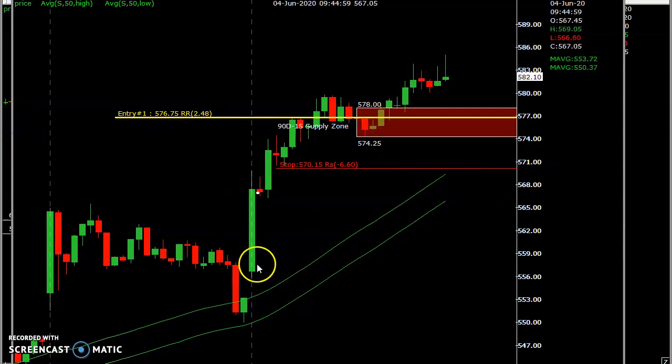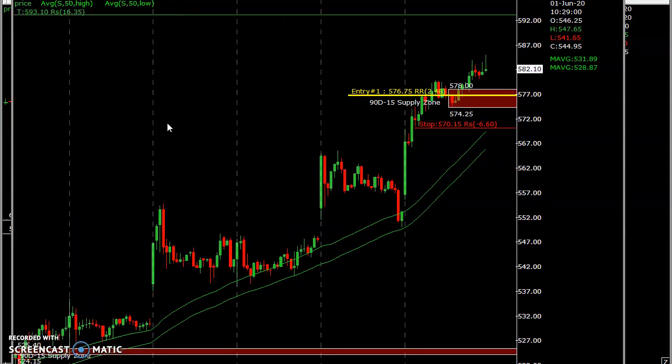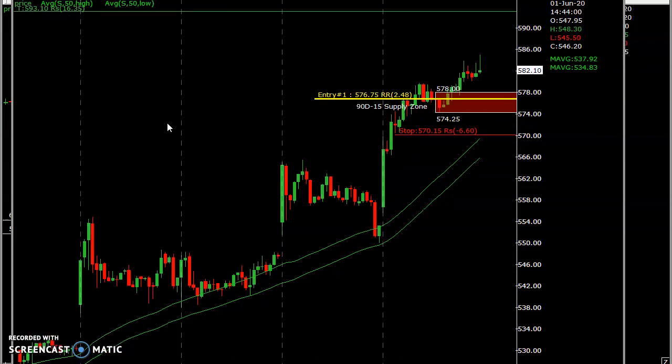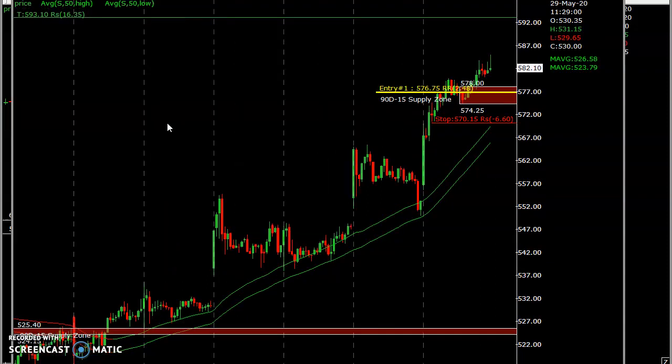See, today the rally, base, rally. So this base area will give a decent support tomorrow. So the buying opportunity will come around 576 and keep a stop loss below 570 and aim for a target of 593 or 94 kind of levels. So once you enter the trade, maintain the stop loss and trail your stop loss till 593 or 594 kind of levels. So that way you can trade Tech Mahindra for tomorrow.